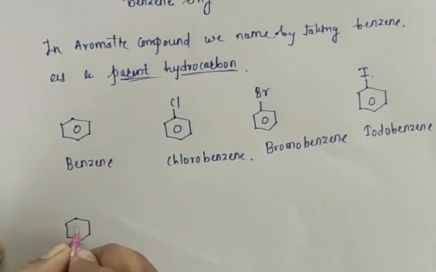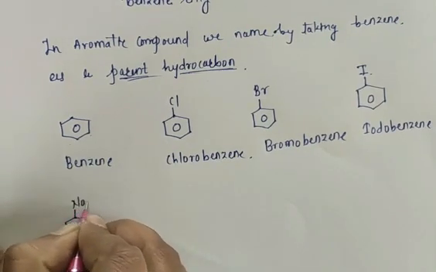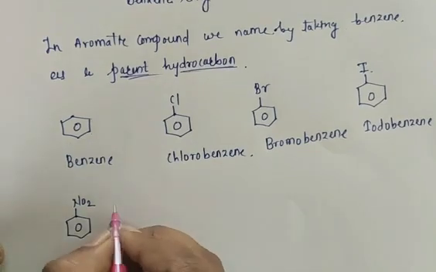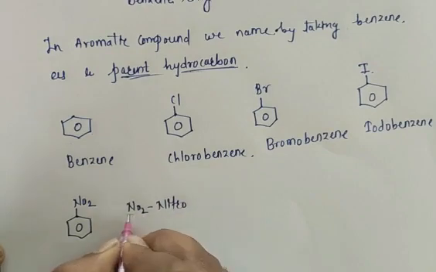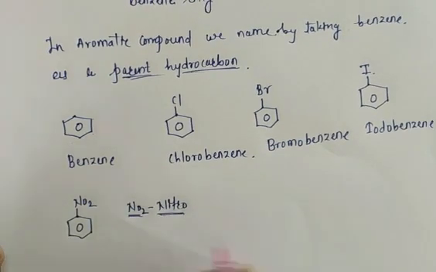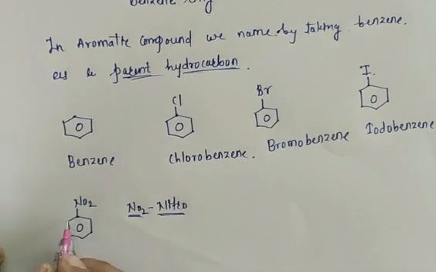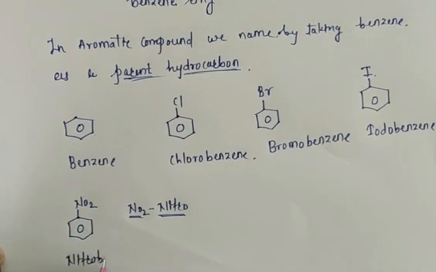Okay, now the next compound. Suppose I take a benzene ring attached to NO2. All of you know that NO2 is nothing but the nitro group. Yes or no? This NO2 we call the nitro group. So this nitro group is attached with benzene, so we write nitrobenzene. The name of the given compound is nitrobenzene.